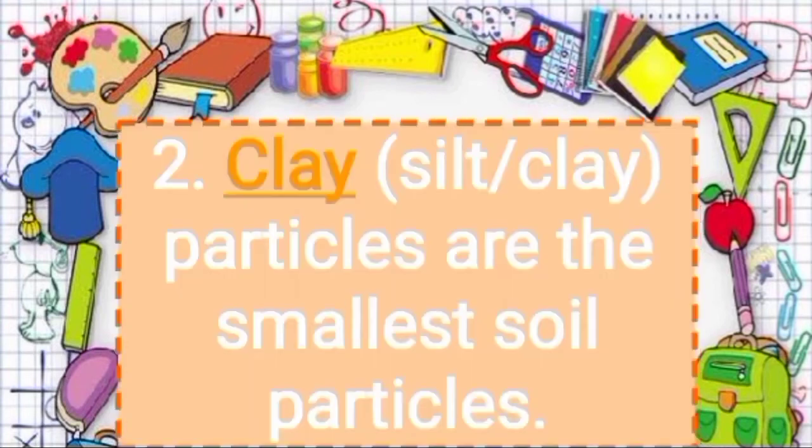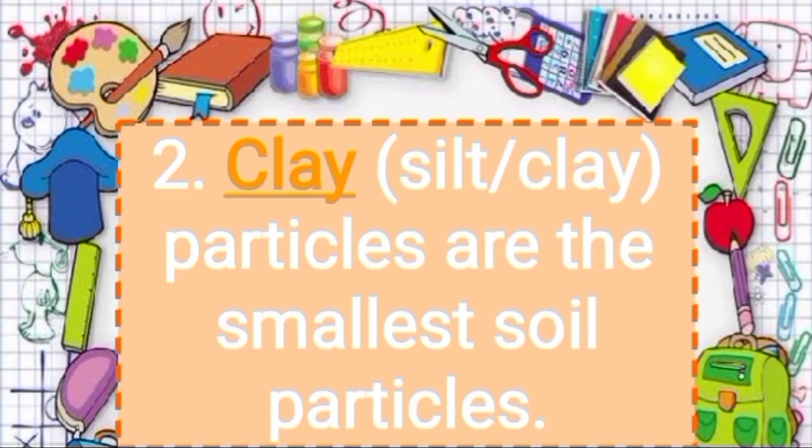Now let's understand second fill in the blank. Dash. First option silt. Second option clay.